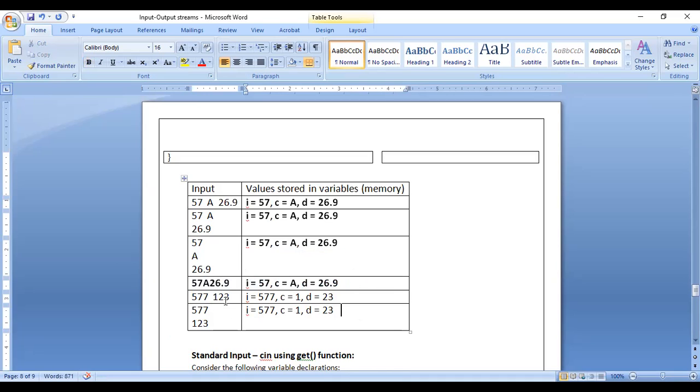Okay. Next input, you see 577 space 123. In this case, 577 is considered as first input. Blank space is not considered.